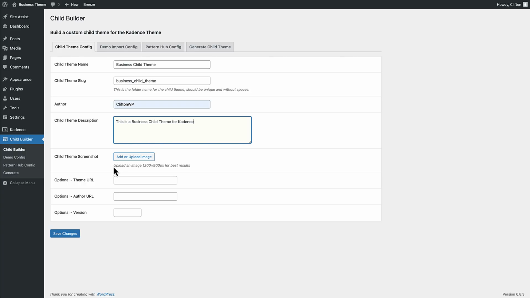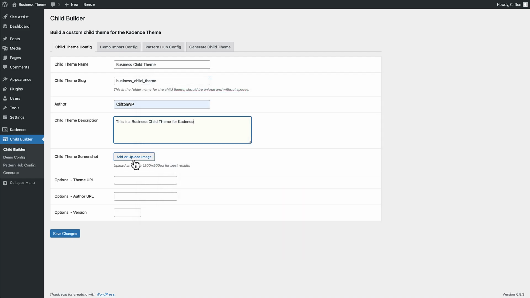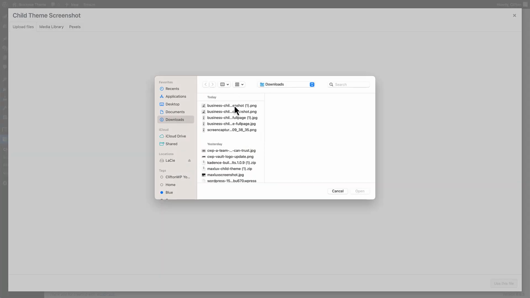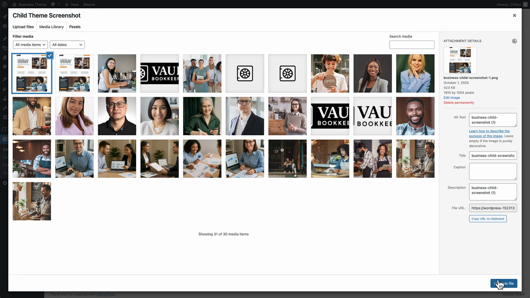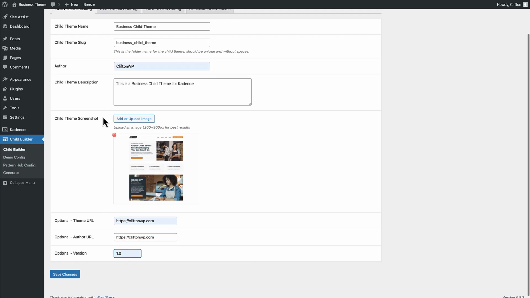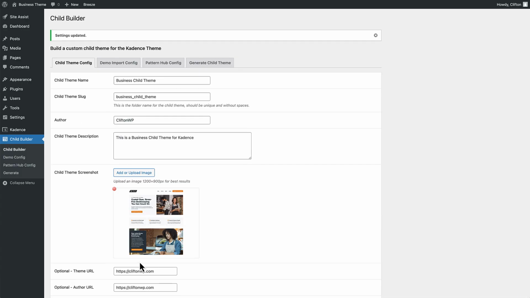And then you'll need to add a child theme screenshot. This is the image that appears in the theme section of the backend of the website. So we'll click on add or upload image, select, and I already have an image prepared. And then our optional child theme URL, the author URL, and then the version here is going to be 1.0. Once you've done the first tab, make sure to save the changes, otherwise it won't save. Okay, so now this is saved.